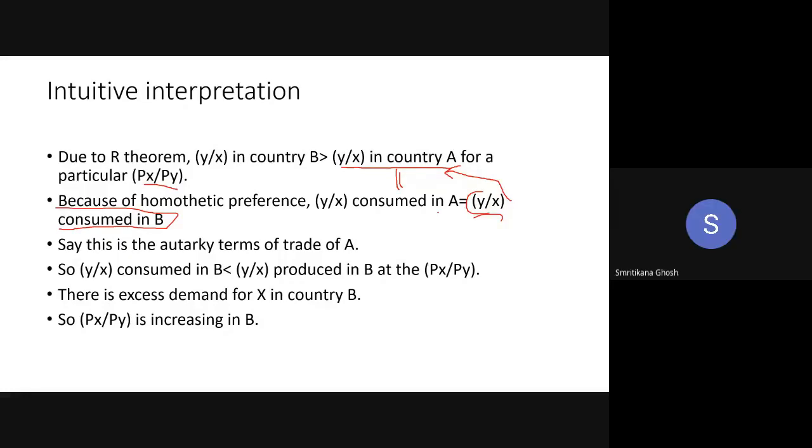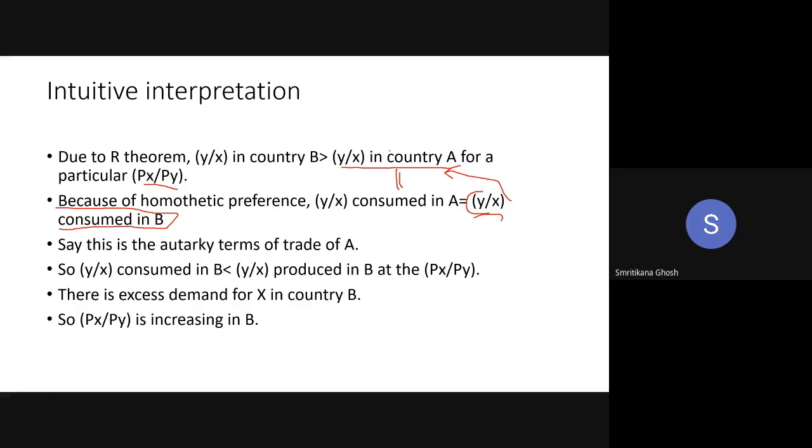Yes. Okay. Now, y by x consumed in A is equal to y by x consumed in B because of the homothetic preference, right? Yeah, okay. So I can say that y by x produced in country A is equal to y by x consumed in country B, because that consumption part is equal. So one's consumption can be replaced by another's consumption: y by x consumed in country B.